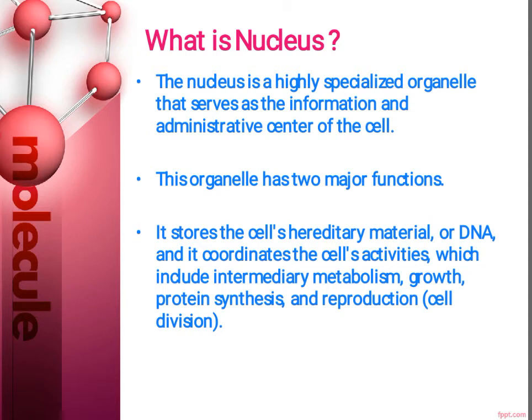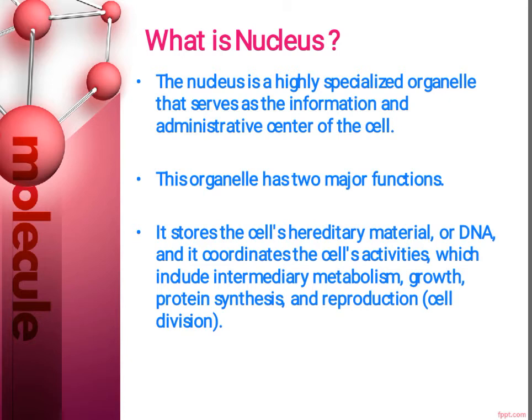This organelle has two major functions. It means the nucleus has two major functions. The first function is that it stores the cell's hereditary material or DNA, and it coordinates the cell's activities, which include intermediary metabolism, growth, protein synthesis and reproduction. So these are the two major functions of nucleus.